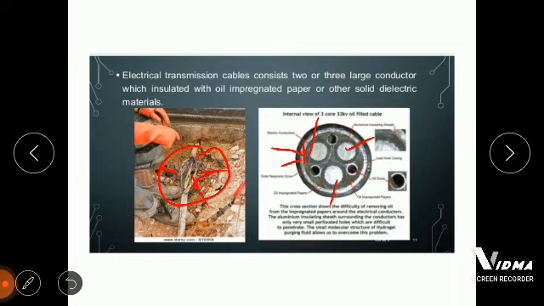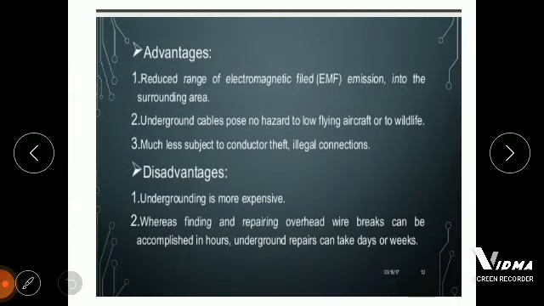Advantages of using cables are a reduced range of EMF, electromagnetic field emission, into the surrounding area. Because the cable is underground, EMF emission is very low in comparison to an open wire transmission line. Underground cables pose no hazard to low flying aircraft or to wildlife because they are underground, so there is no hazard of birds or wildlife damaging our poles or transmission lines. And lastly, they are much less subject to conductor theft, illegal connections, etc.